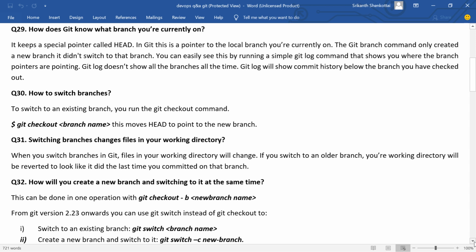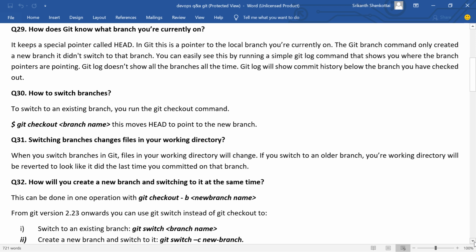How to switch branches? Just give the command git checkout branch name. We can switch from one branch to another branch. To switch branches, the branch should be an existing branch. Next question.